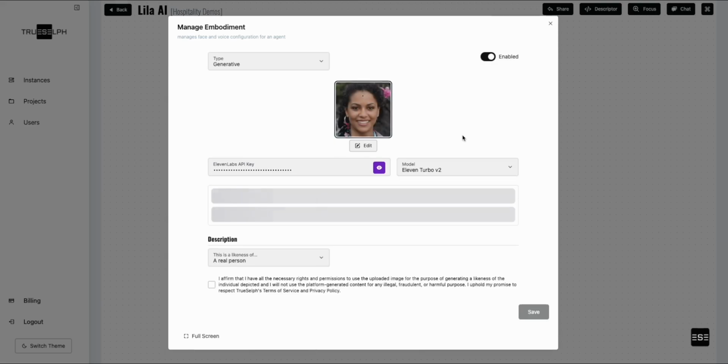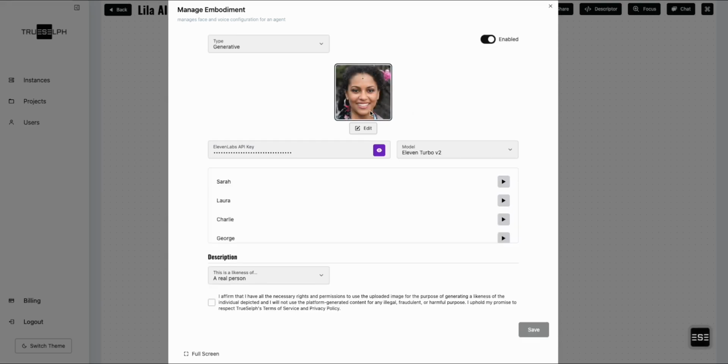So like I mentioned, we can give our agents faces and voices. So this is Lila's face. This is an AI generated face of a human being that we used. And we use a voice cloning service, and from this service we're able to have an array of stock voices, or we can clone your voice or a voice of your choice.